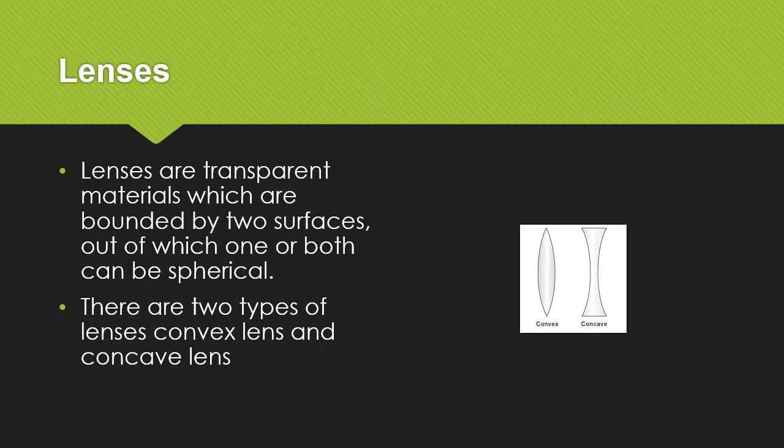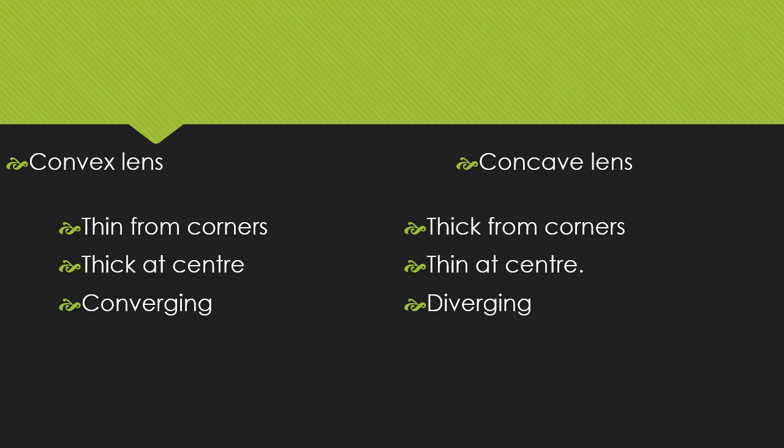Lenses. Lenses are transparent materials which are bounded by two surfaces, out of which one or both can be spherical. There are two types of lenses, convex lens and concave lens. Convex lens is thin from corners, thick at center, and is also known as converging lens. Concave lens is thick from corners, thin at center, and it is also known as diverging lens.